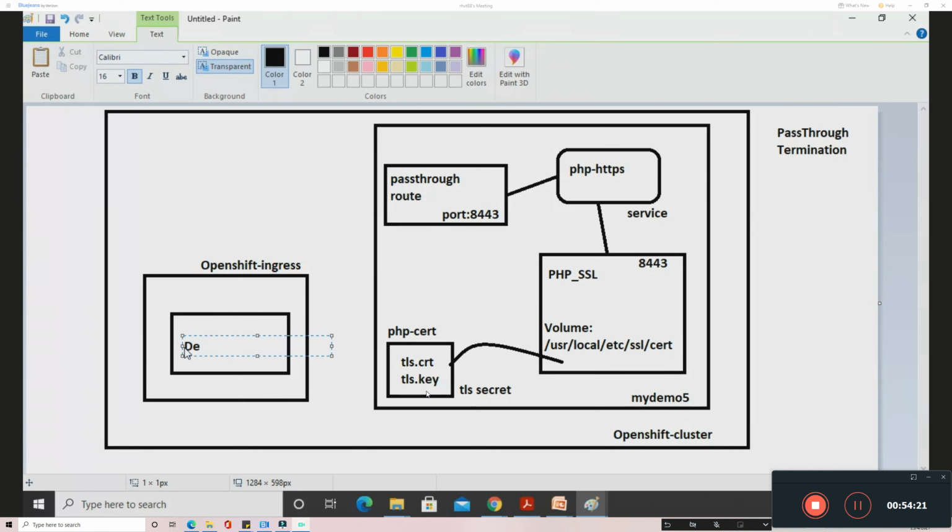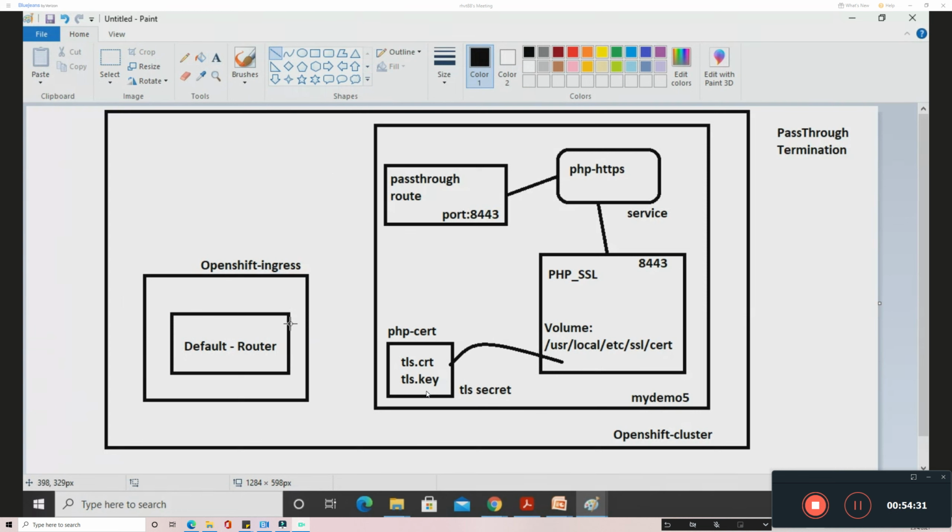That will have the publicly resolvable DNS or public facing IP. Once you create the route, it will have an entry in this router. And the client is going to reach this router on the client side.